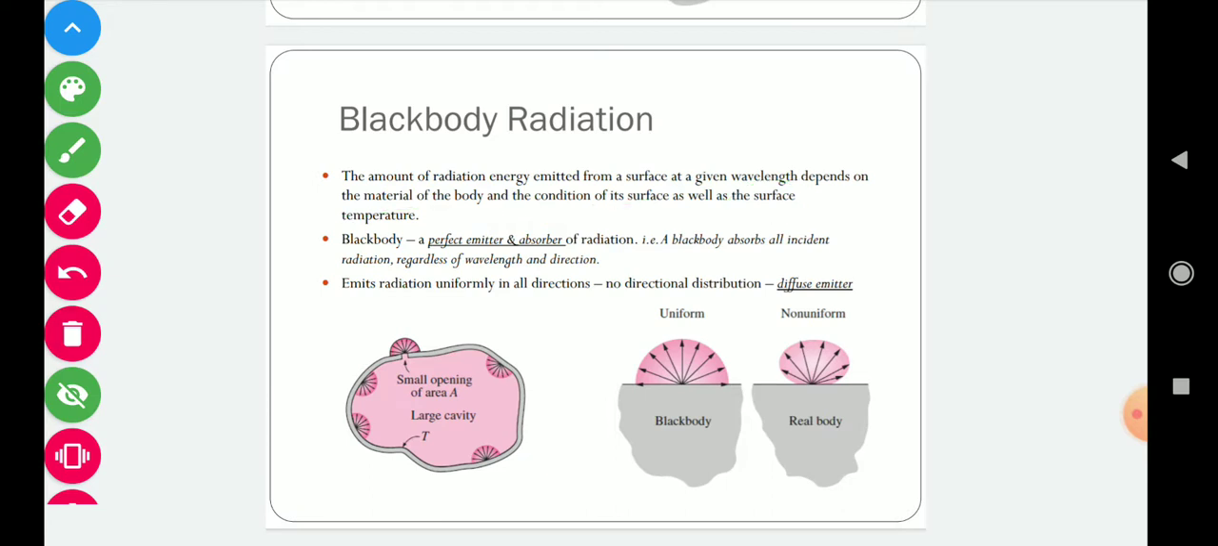Now, a black body is a perfect emitter and absorber of radiation. That is, a black body absorbs all incident radiation regardless of wavelength and direction. Also, it emits radiation uniformly in all directions. So there is no directional distribution; they are diffuse emitters. I am repeating this: a black body has two basic characteristics. One is that they are perfect emitters and absorbers. Second is that they are perfect diffusers. It means they emit radiation in all directions uniformly.